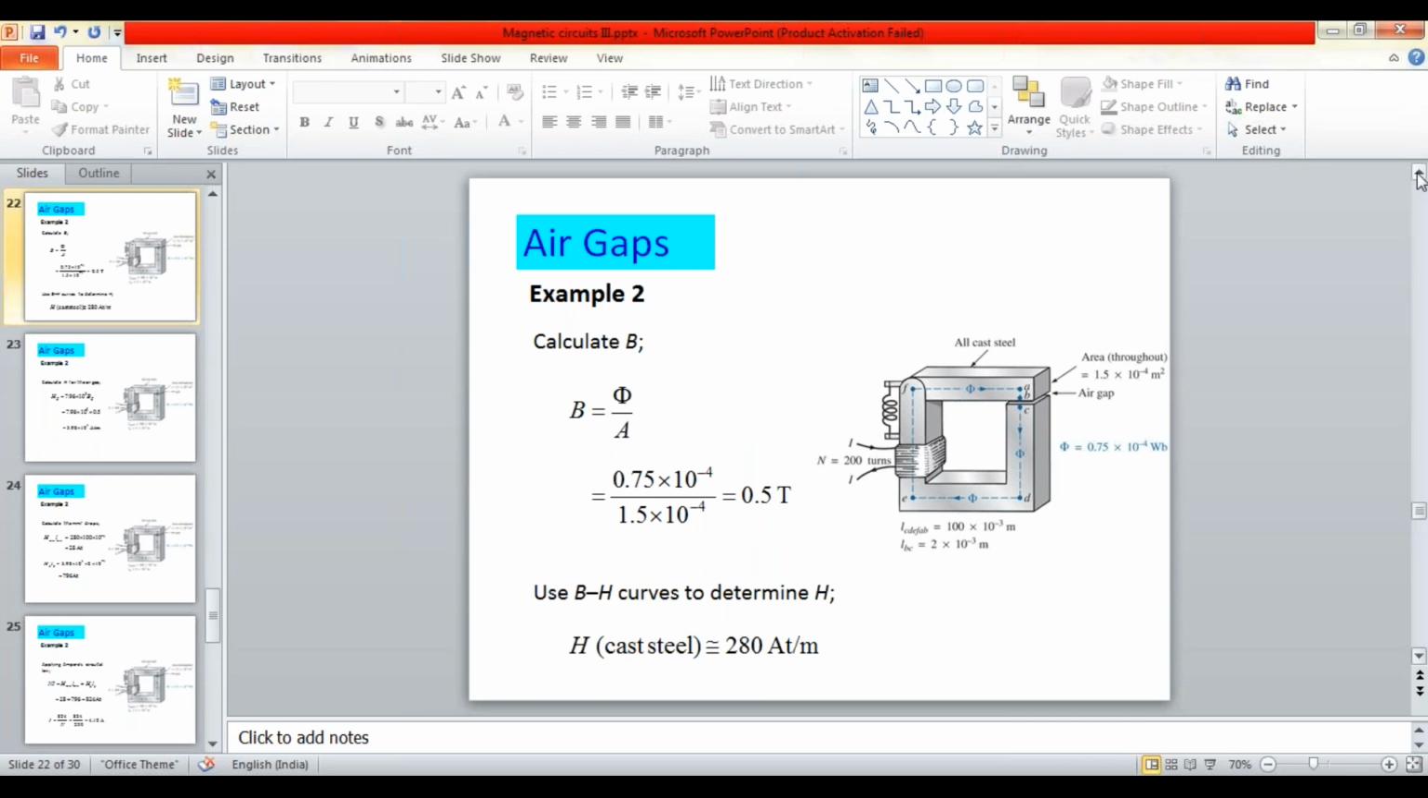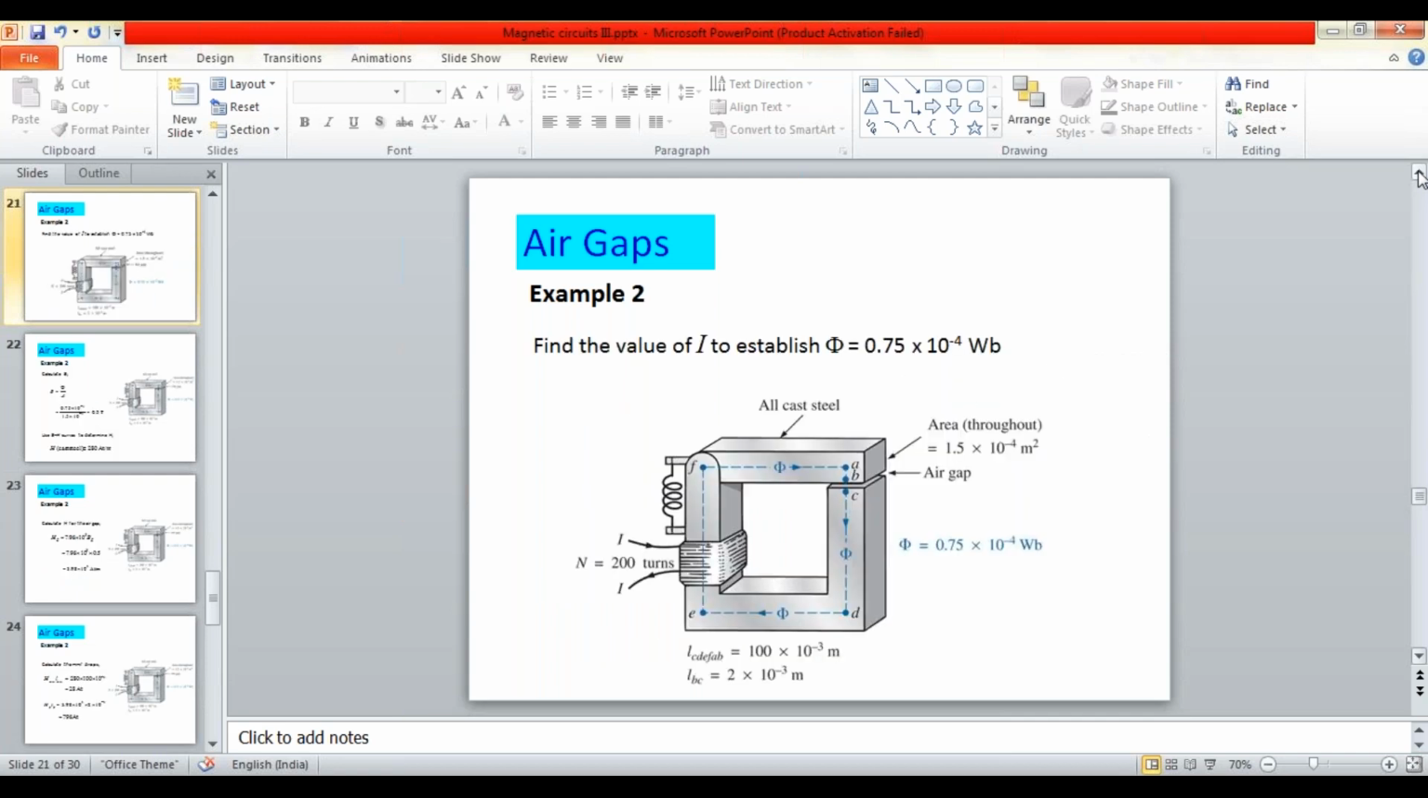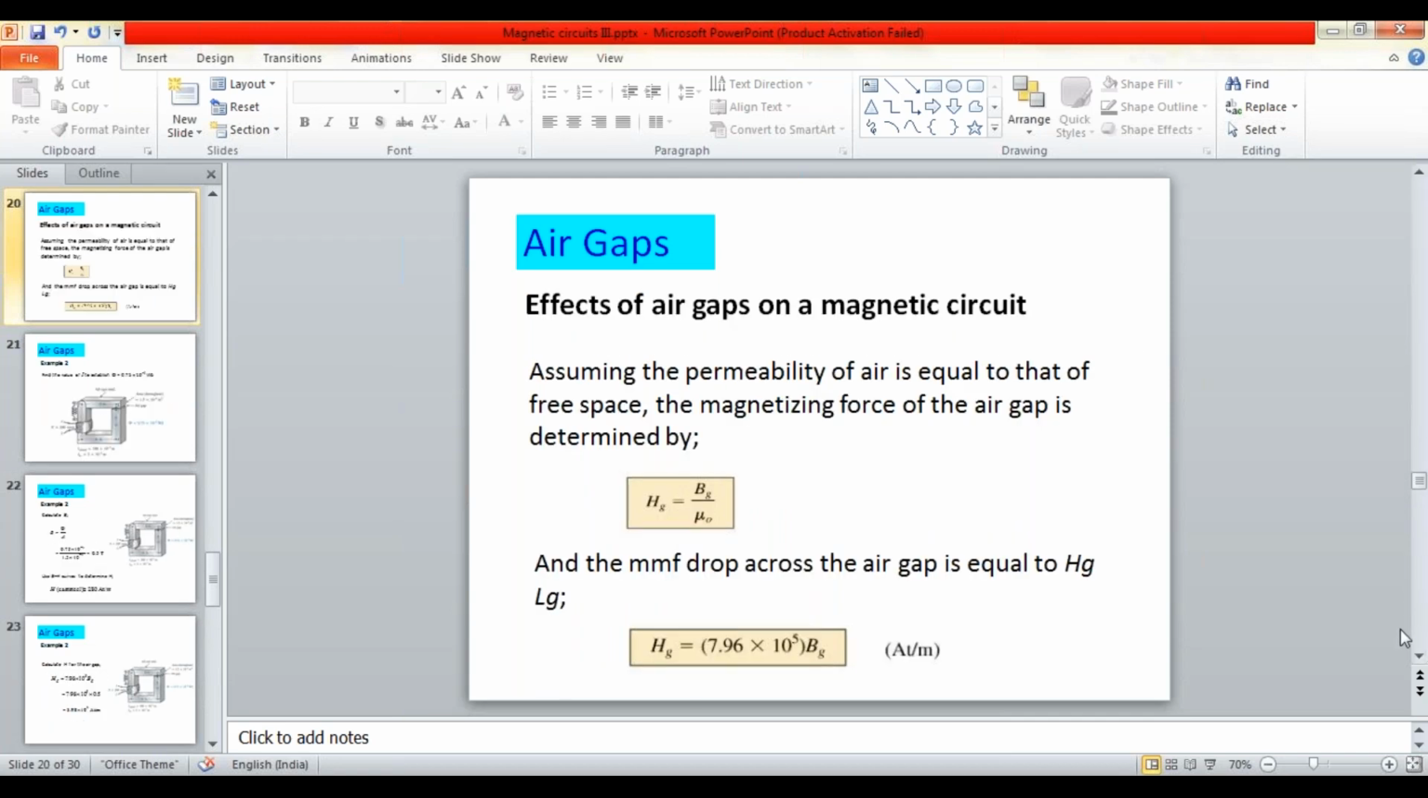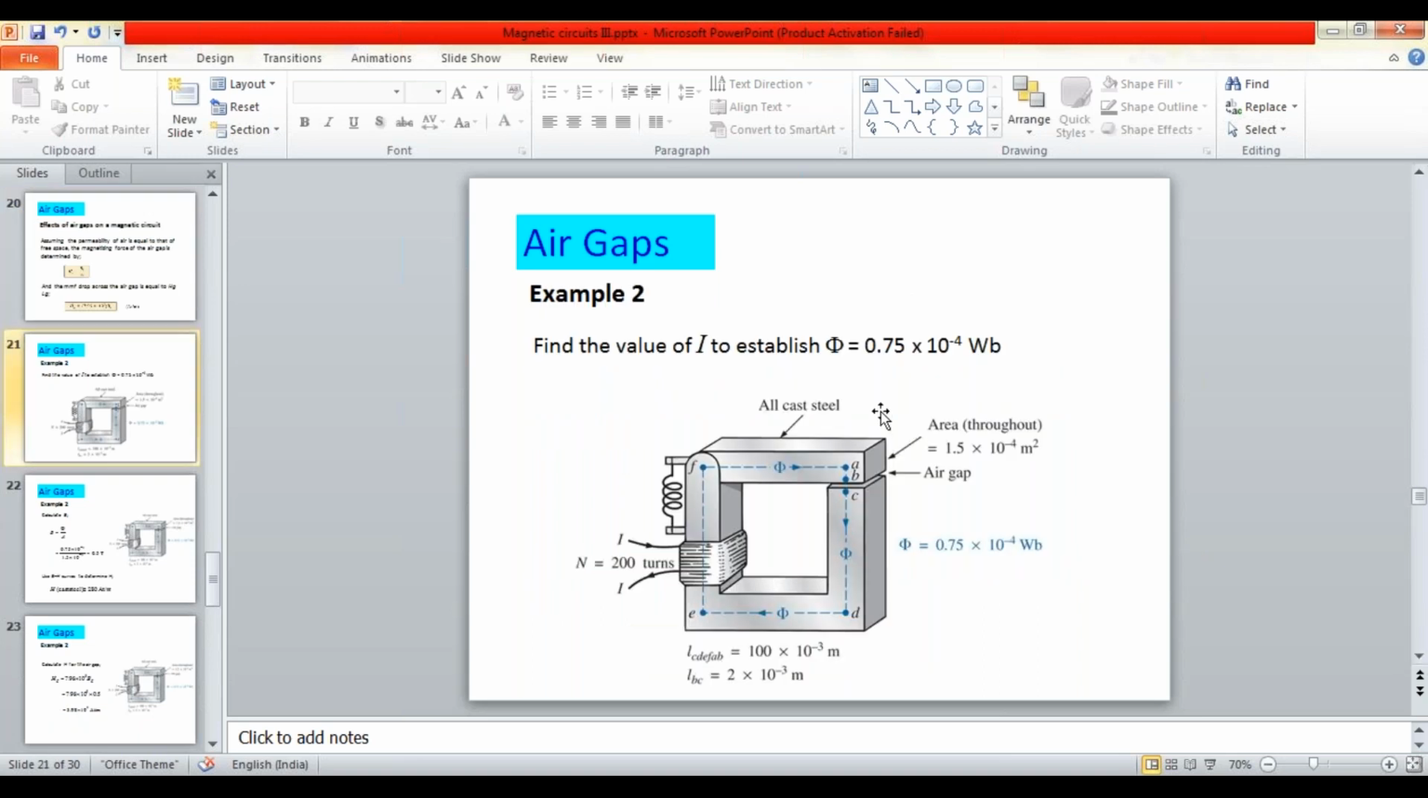For example, if the problem has two mediums like cast steel and air gap, then you need to determine two values of H. Or if you have three different materials, then you need to determine the H value for all three materials. Step number 3 is applying Ampere's circuit law, so that you can calculate the current I. By following this procedure, we will try to understand this air gap problem.